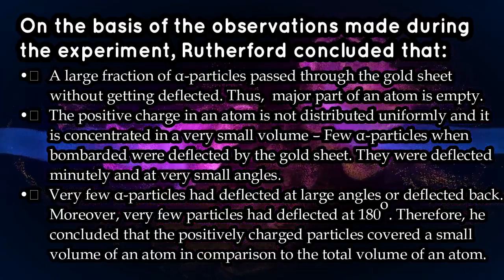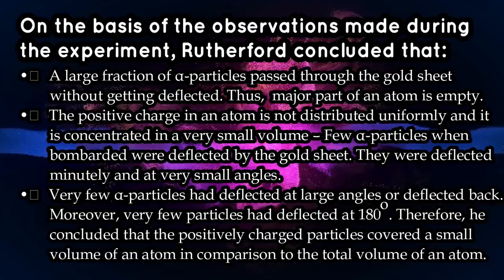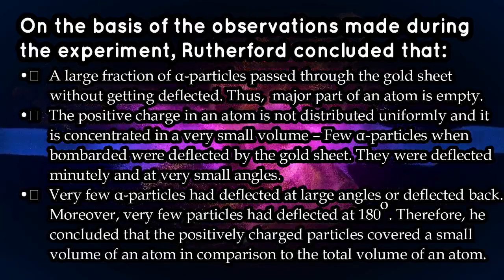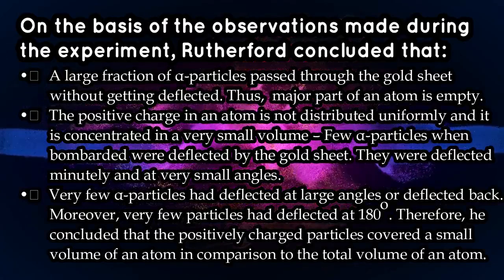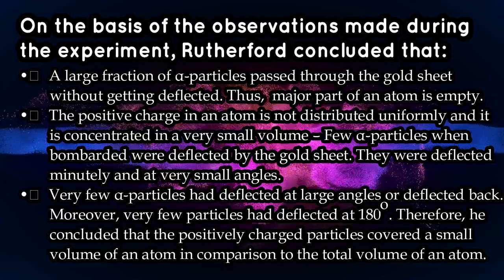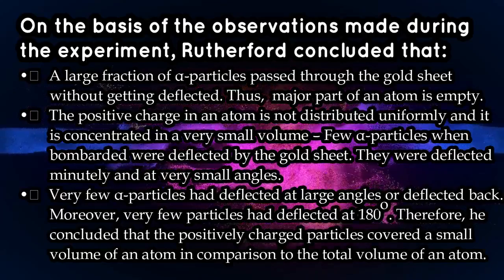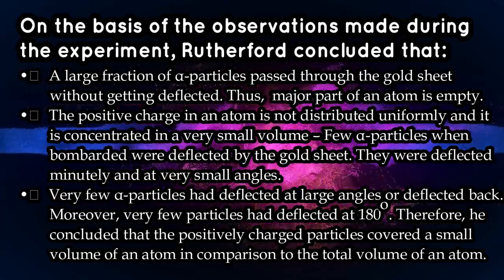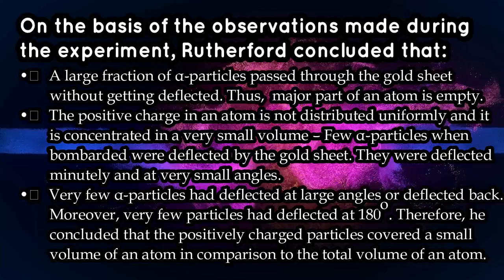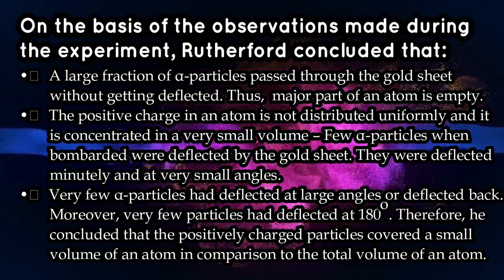Now what these conclusions or postulates are, we will see one by one, but before that we will try to find out what the observation really was, what was the ground behind the postulates that Rutherford has given. So basically it may be concluded in 3 points. The first point says that a large amount of the alpha particles went undeflected. This means that a large amount of space will be empty.